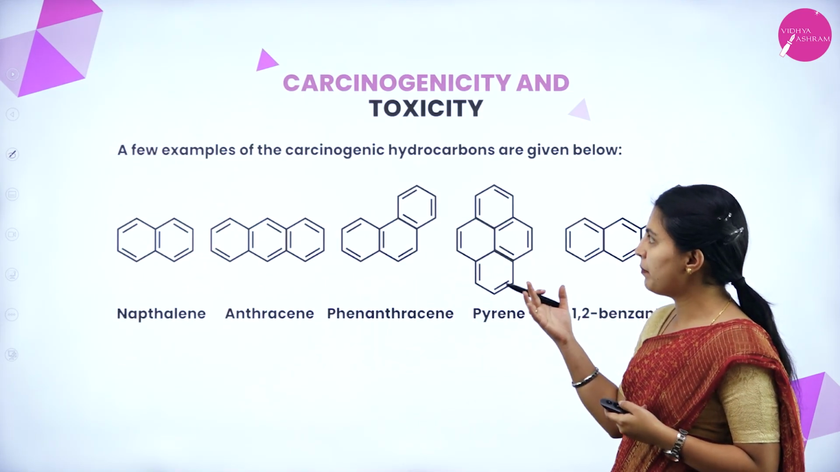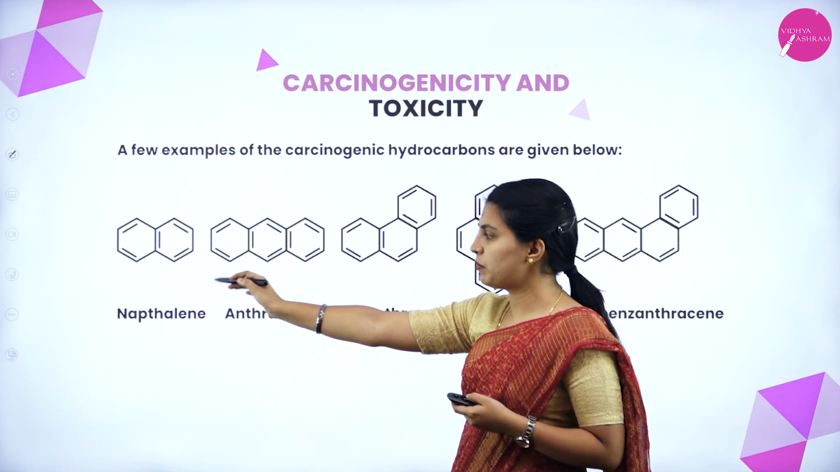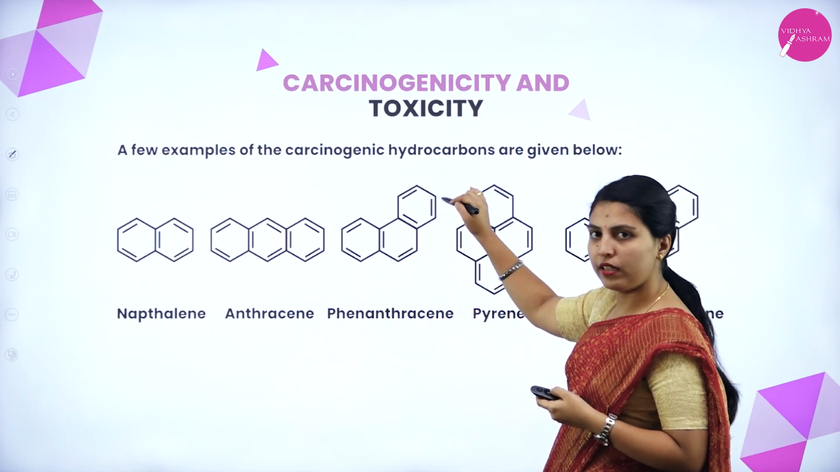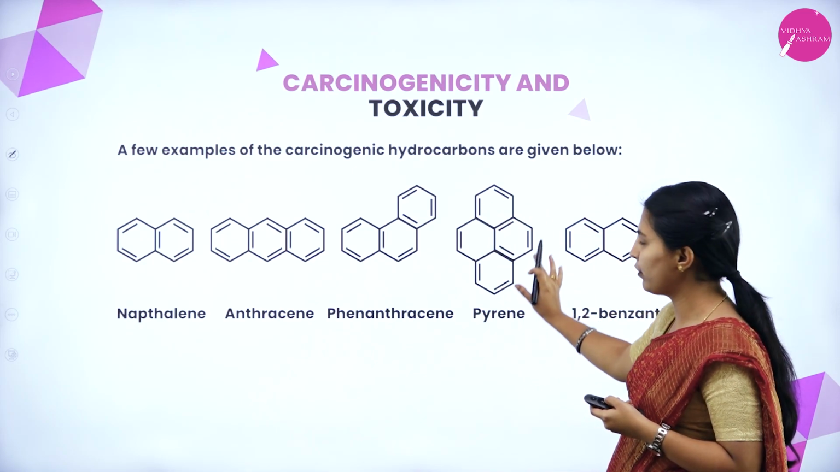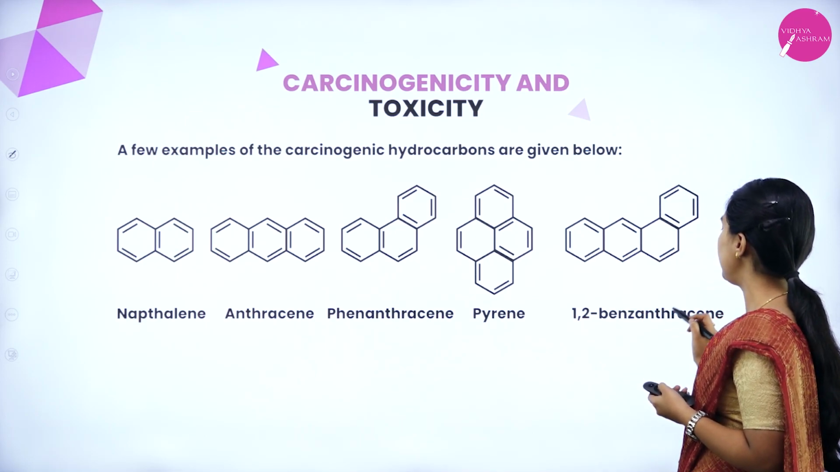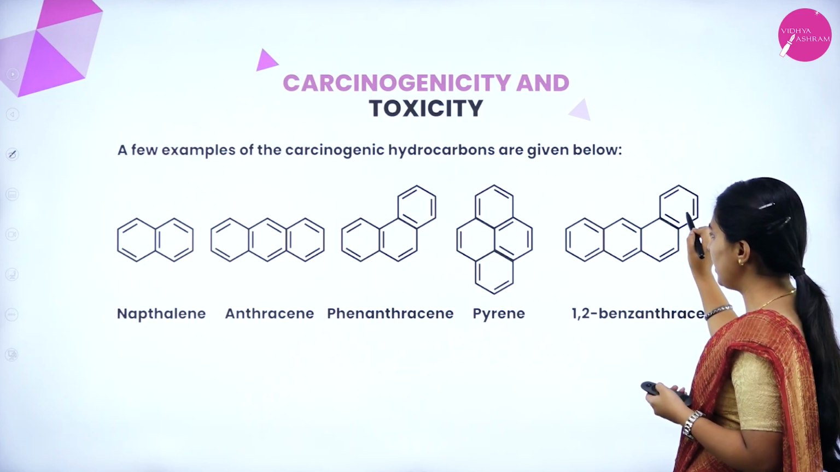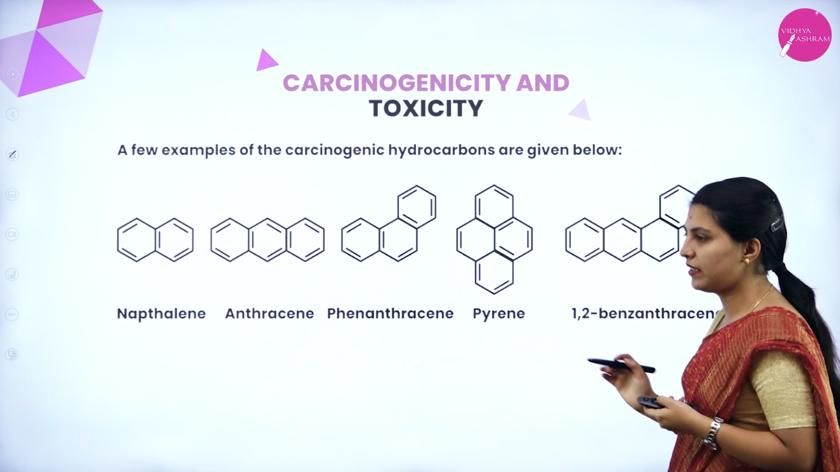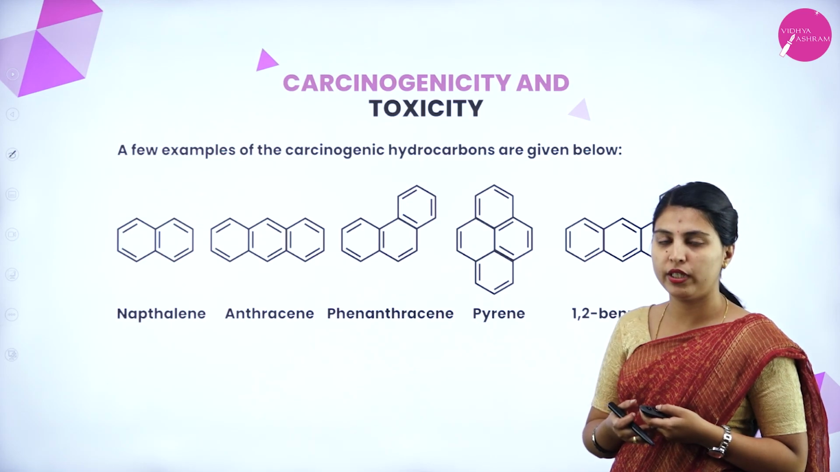Some examples of carcinogenic hydrocarbons are naphthalene, that is a fused ring, 2 rings means naphthalene, 3 means anthracene. If at the ortho position another benzene ring is placed, that is phenanthrene. This one, completely fused on all 4 sides, is pyrene. Here 1,2-benzanthracene is formed, where a benzene ring is fused at the 1,2 position of anthracene, that is why it is 1,2-benzanthracene. These are a few examples of carcinogenic substances.